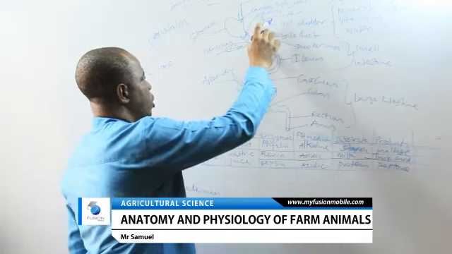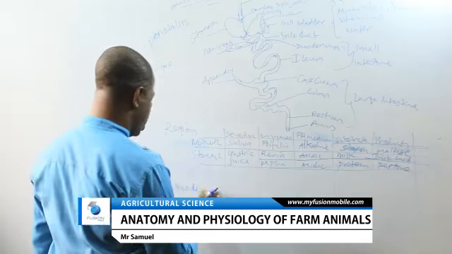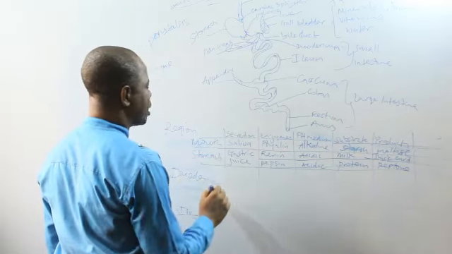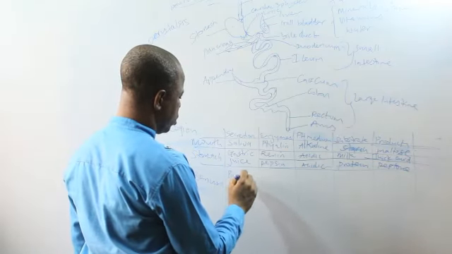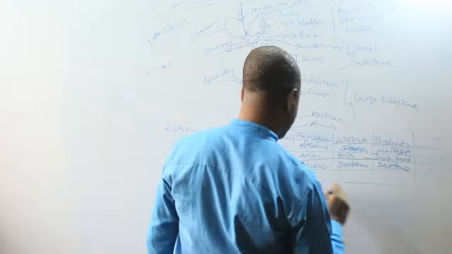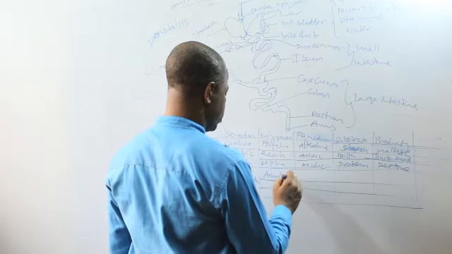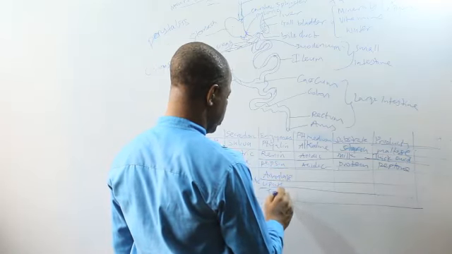Now, when that is done, the pancreas releases its content into the duodenum, known as pancreatic juice. Pancreatic juice contains three enzymes, namely amylase, lipase, and trypsin.